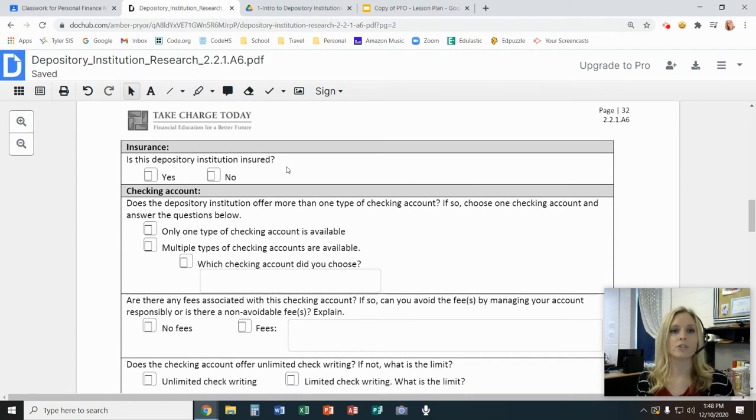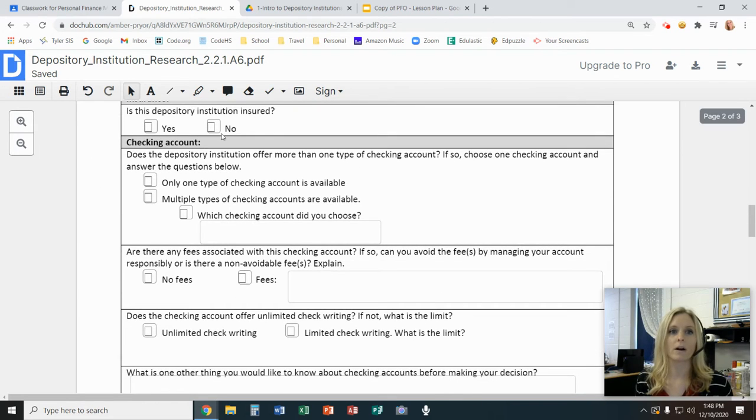Next, are they insured? Remember that you're looking for the FDIC logo, probably visible on their website, or NCUA if it's a credit union. So once you've found that, you'll click that they are, or if you don't find it, click no.